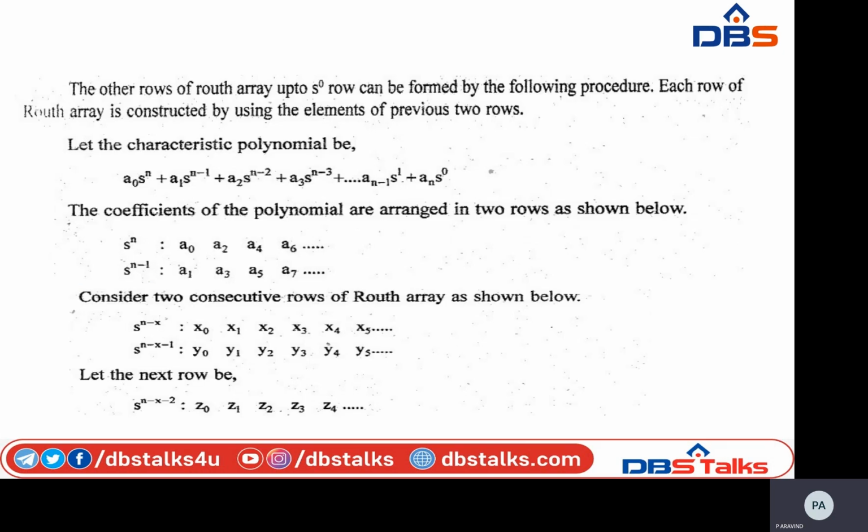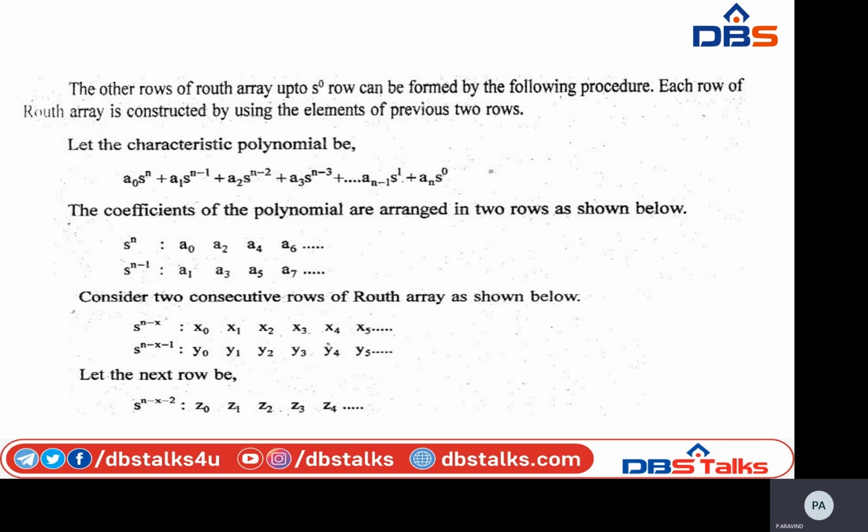See the other rows of the Routh array up to s^0. In the example we wrote down s^4 and s^3, so two rows only. Similarly, we are going to formulate the Routh array up to the s^0 row. This can be done by the following procedure.